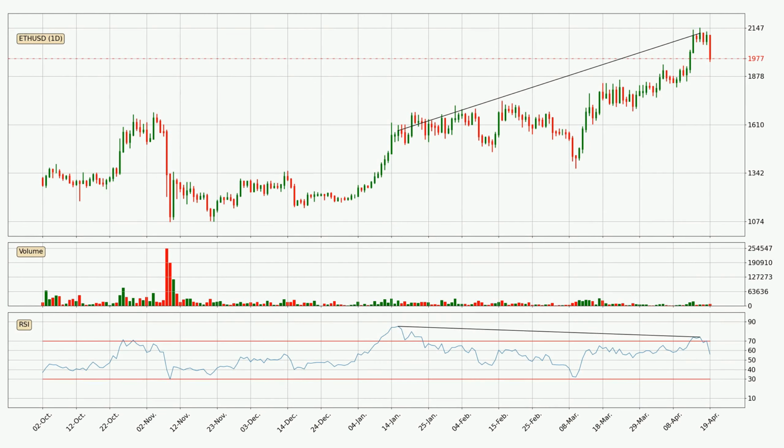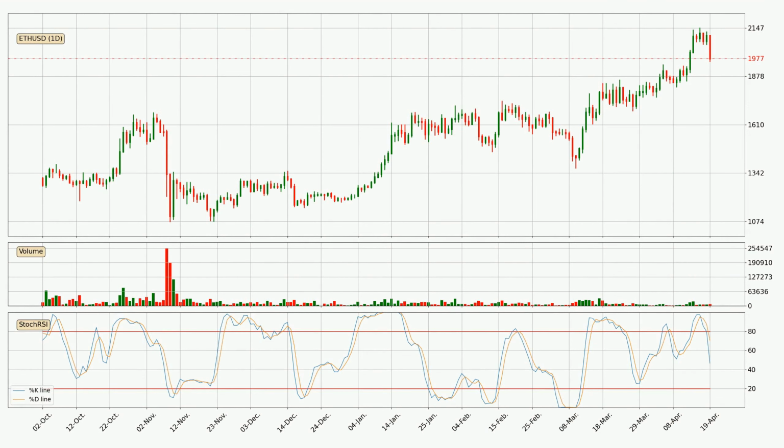Looking for divergence in the daily time frame, there is a bearish divergence, which means the price could go down from now or at least consolidate for some time. Moving to the daily stochastic RSI, there are no signs of the stochastic RSI being oversold or overbought at this time, but the %K line is below the %D line, which means the current trend is on the downside.